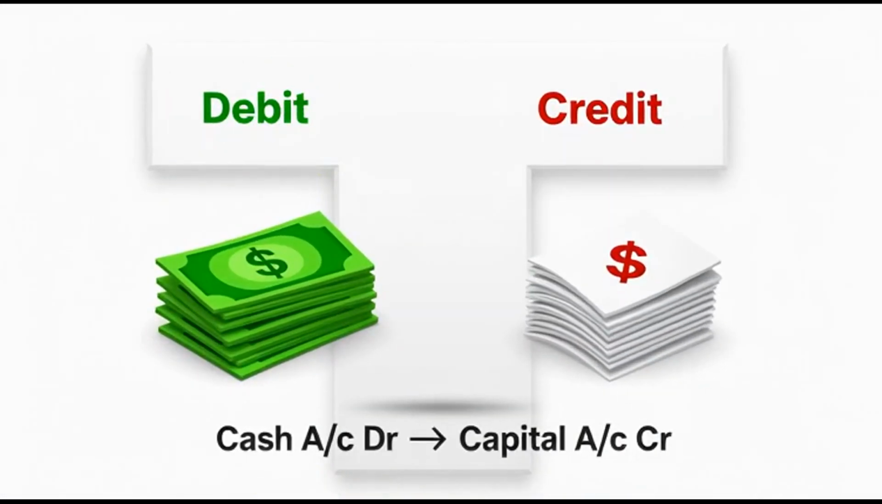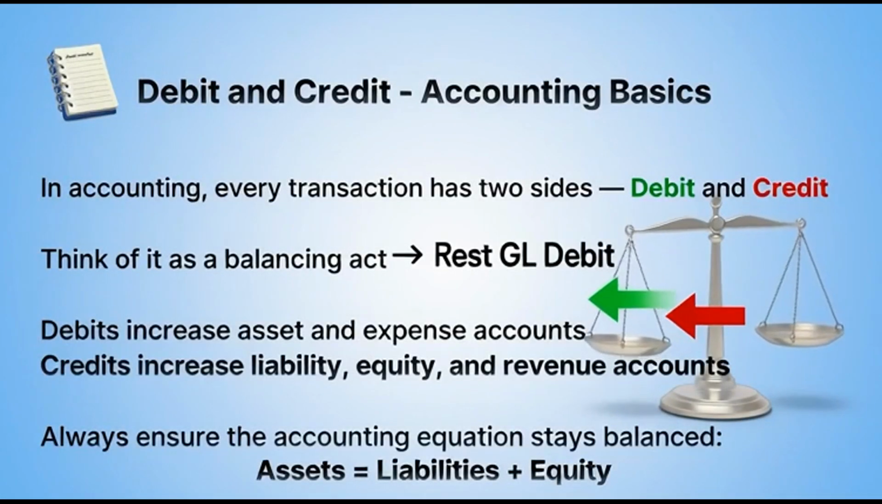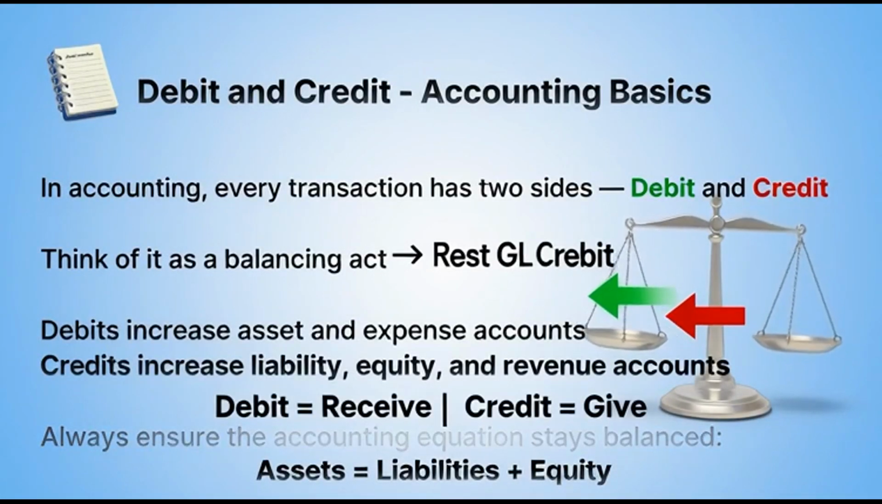When the owner brings cash into the business, cash is debited and capital is credited. Expenses like rent are always debited. Remember, every debit has an equal credit.